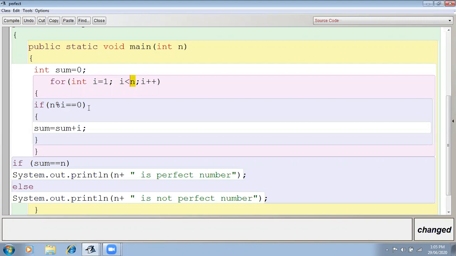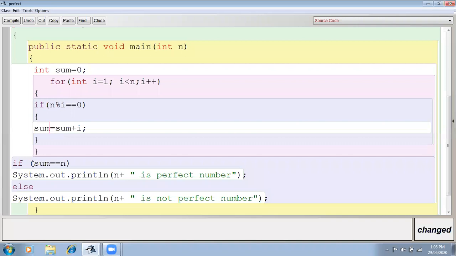Then in this statement, I'm checking the factor. What is the factor? If the number is fully divisible by the divisor, then that number will be the factor. So n is inputted by the user, and i is because we are checking each number. So we are starting from 1. That's why here I have taken 1. So n mod by 1, if it is fully divisible, then i will be considered a factor of that number. Then we take the sum of that i. Then the next number, if it is a factor, again it will be added to the sum. So at the end of the loop, we will get the sum of the factors only.